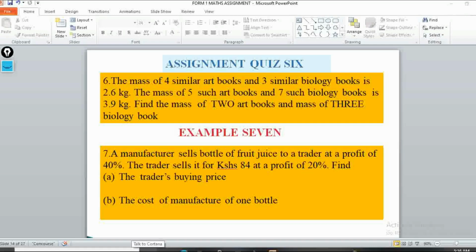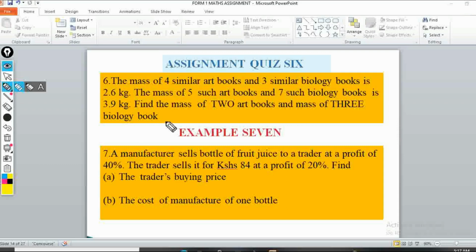The assignment that I have here for this question number 6 is that the mass of 4 similar art books and 3 similar biology books is 2.6 kilogram. The mass of 5 such art books and 7 such biology books is 3.9 kilogram. Find the mass of 2 art books and the mass of 3 biology books.